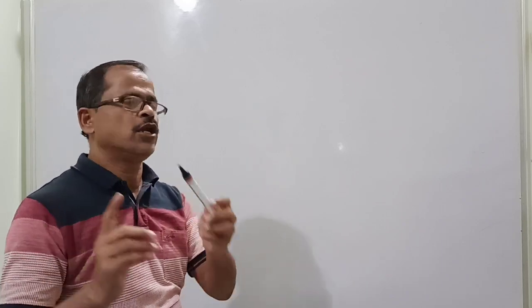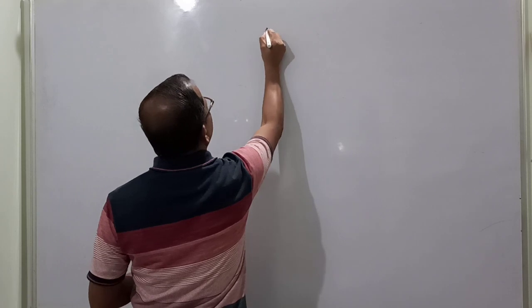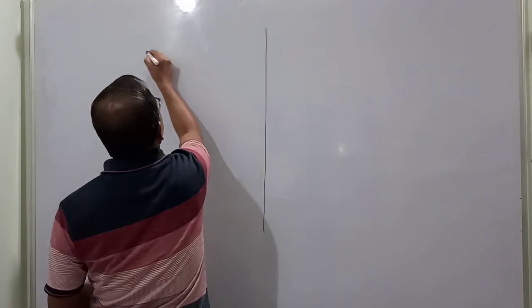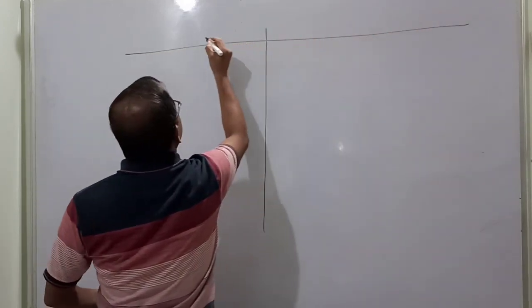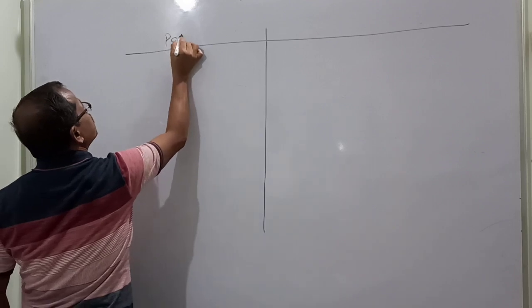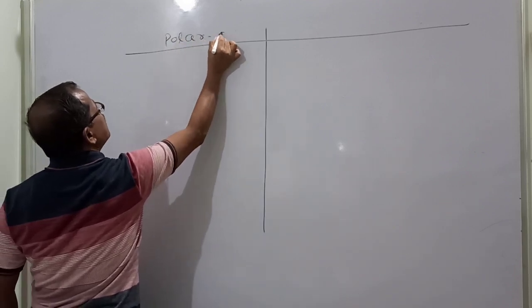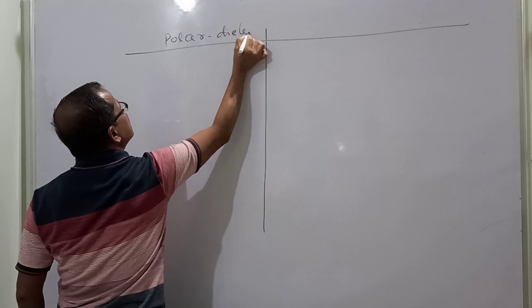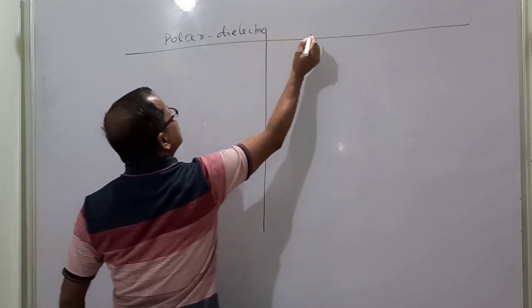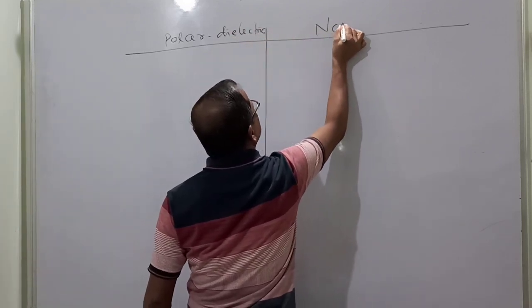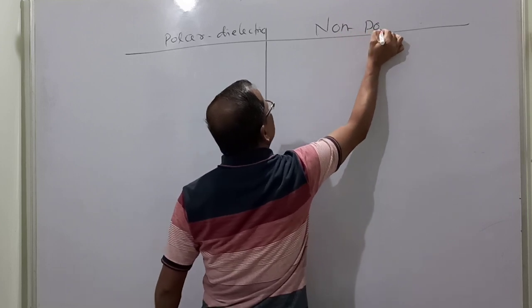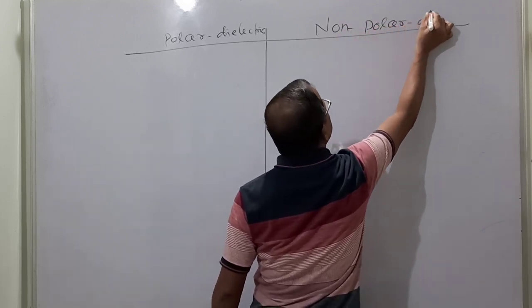Now let us come to the differentiation between polar and non-polar. Write down: polar and non-polar. This is your polar dielectric. This is your non-polar dielectric.